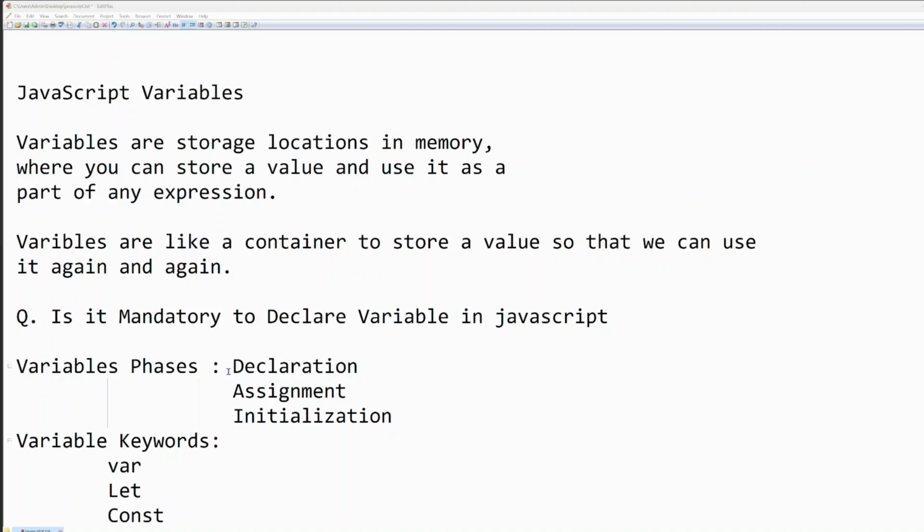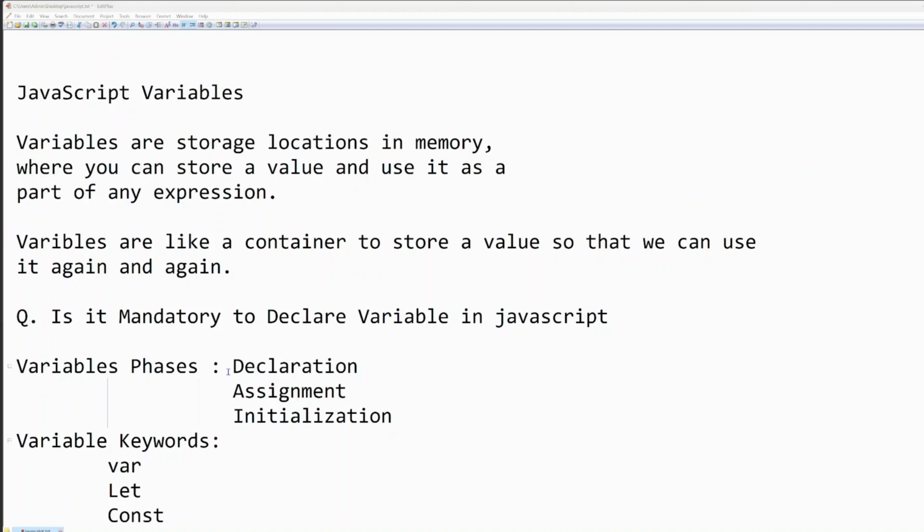Hello everyone, welcome back. In today's video we are starting our new topic, which is JavaScript variables. This topic is very important and this is going to be a detailed video, so it is going to be a long one. Make sure you watch my video till the end, because you will get to know about some very important interview questions. Most likely you will get some question from this topic, so please pay attention and watch the video till the end. So let's start with our topic.